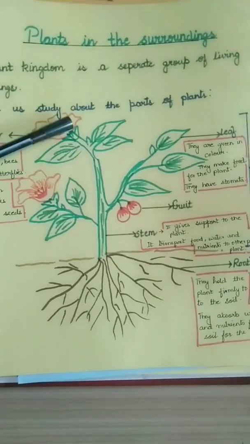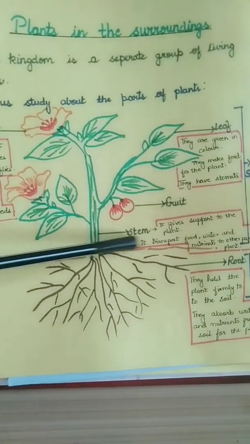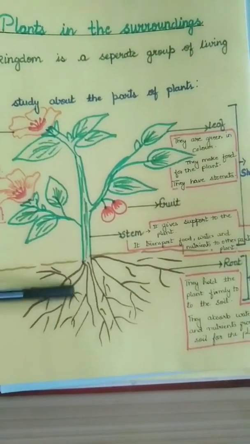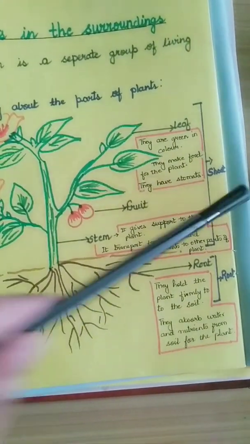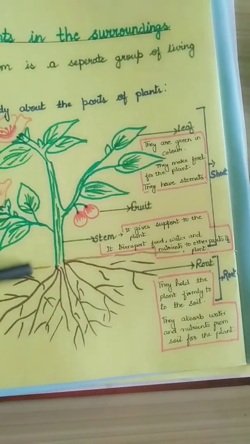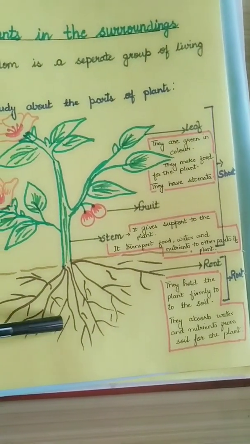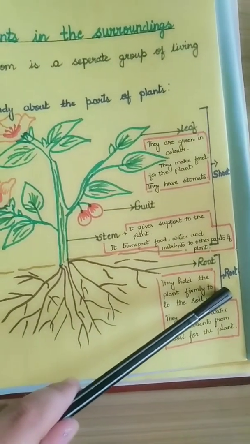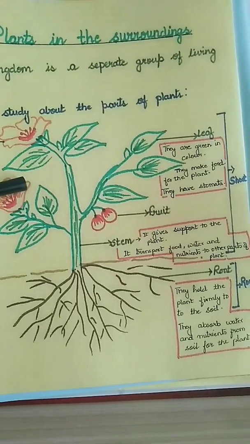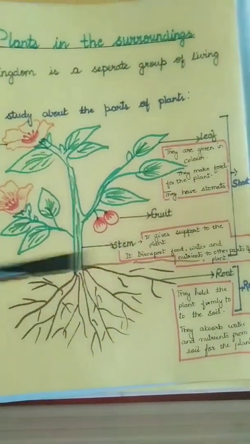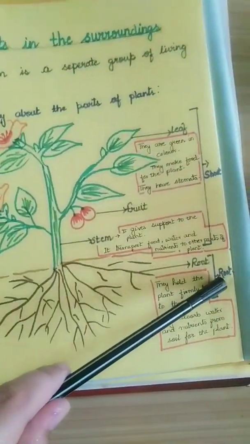The part of plant that is above the ground, this is the ground, is called shoot, and the part of plant which is below the ground is called root.